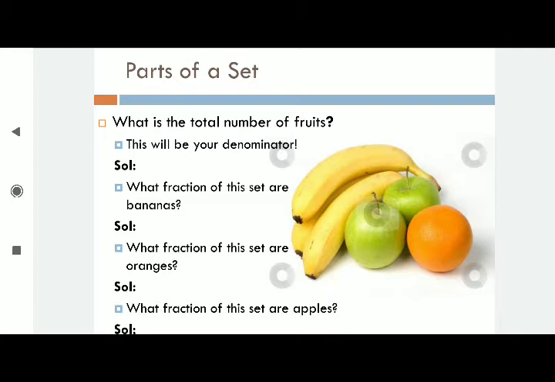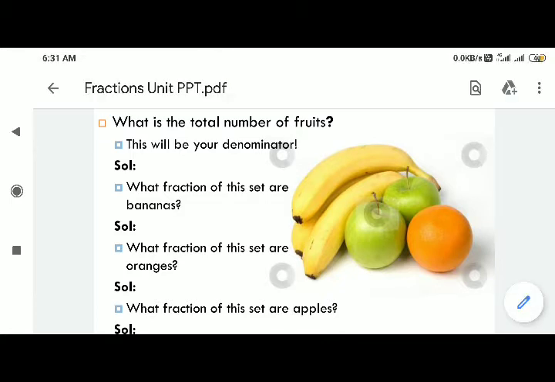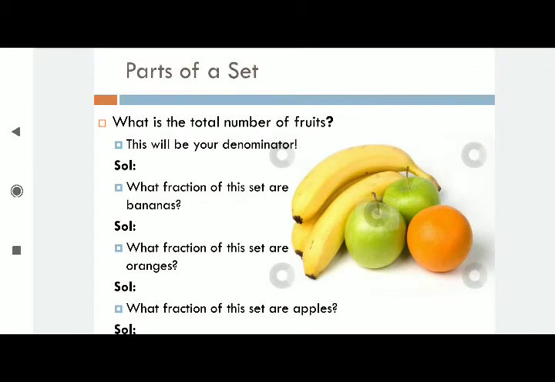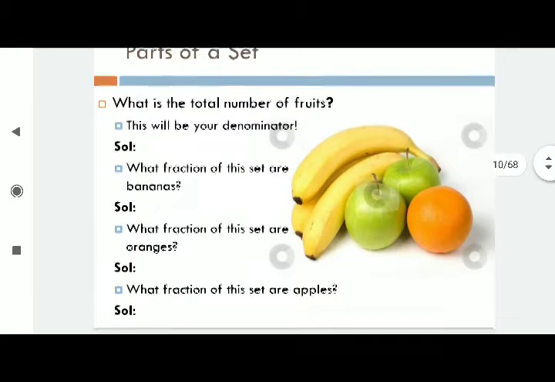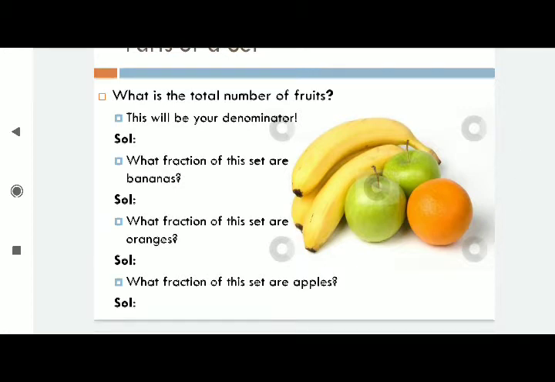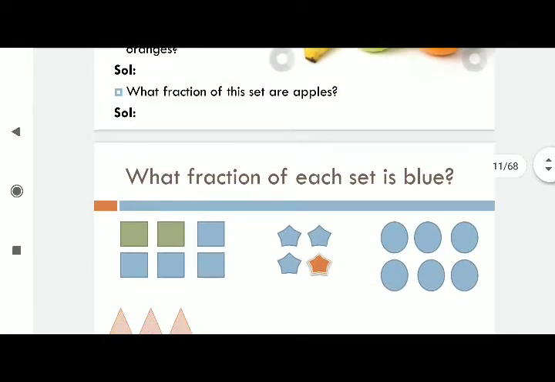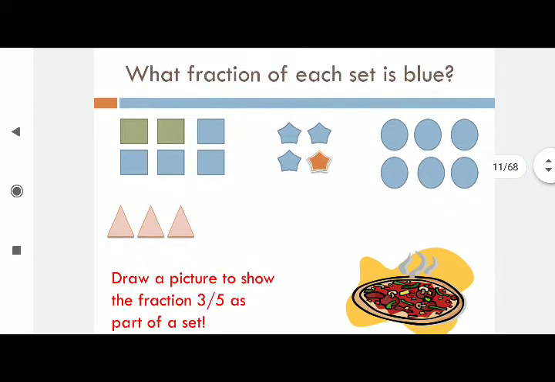What fraction of this set are bananas? So how many bananas are there? 3 bananas are there. How many total fruits are there? 6 are there. So 3 by 6. What fraction of this set are oranges? I am leaving it to you. What fraction of this set are apples? I am leaving it to you. So complete this question. Now, what fraction of each set is blue?